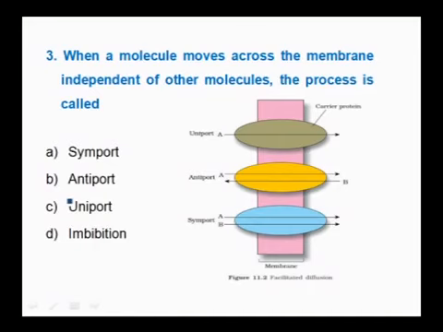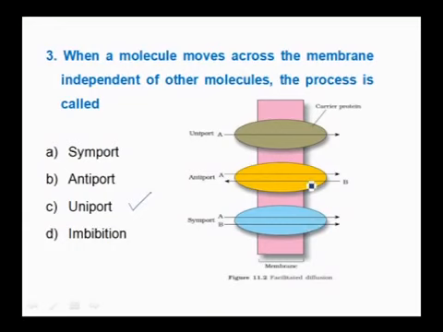When a molecule moves across the membrane independent of other molecules, the process is called, whether it is a symport or an antiport or a uniport or imbibition. If you check here, the right answer is uniport, because in symport, through these specialized porins, two molecules move in the same direction at a time, and that is called symport.